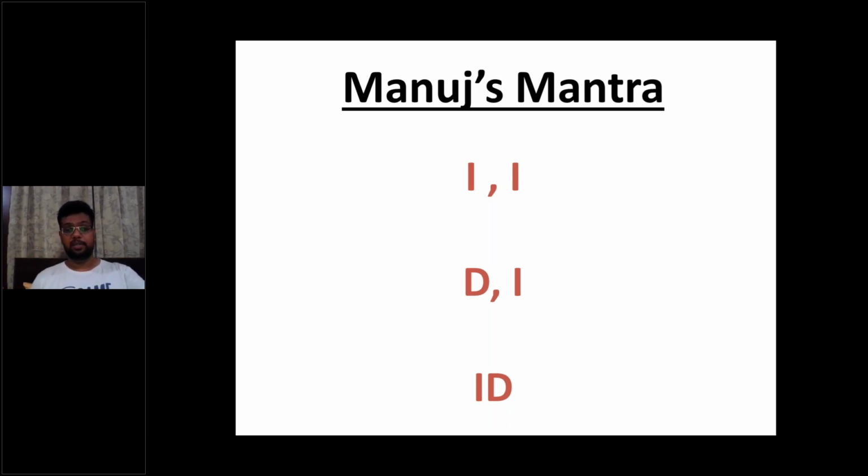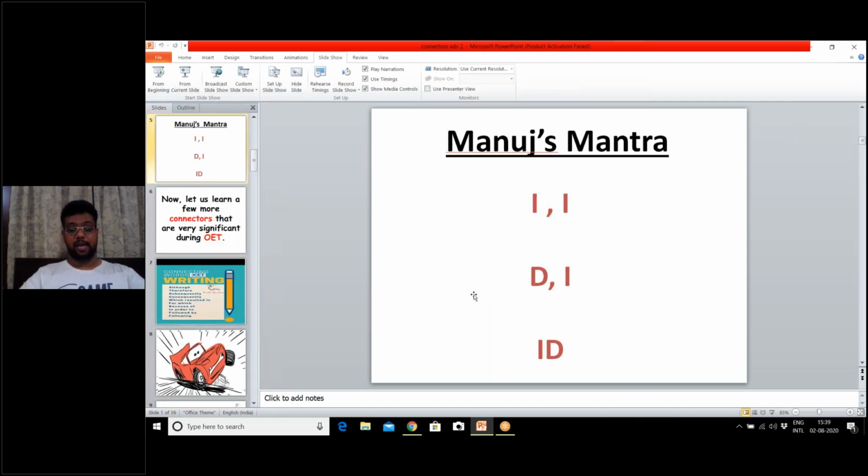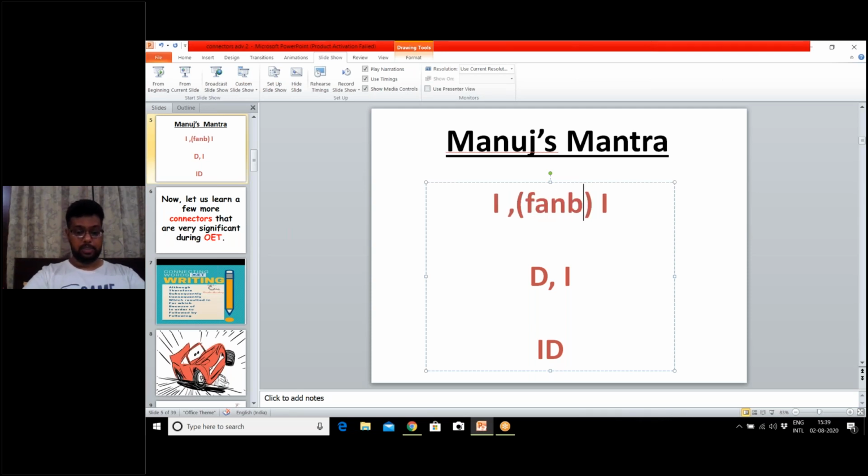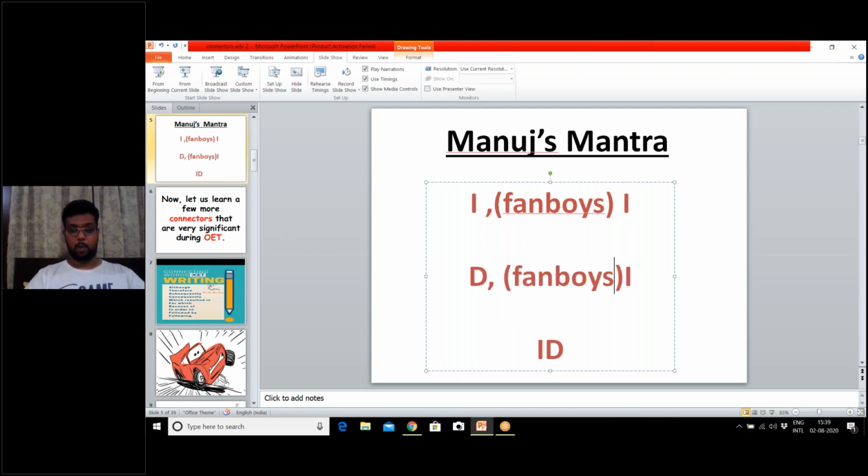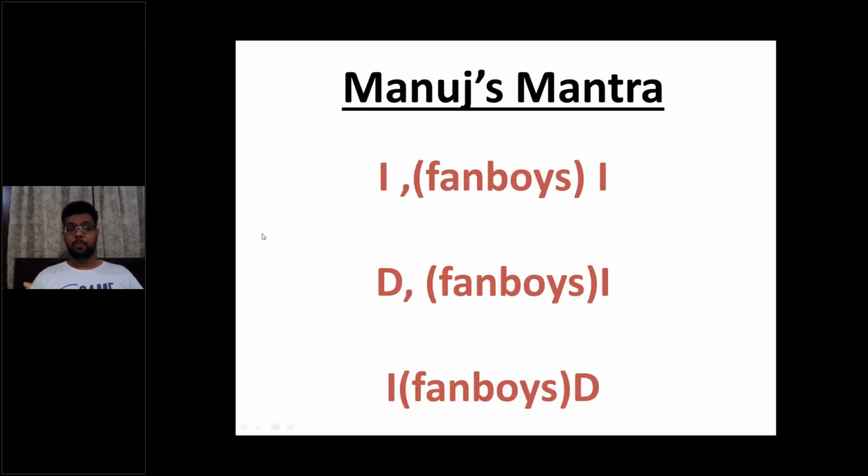It goes somewhat like this: if there is an independent clause and FANBOYS, put a comma. If there is a dependent clause and an independent clause, put a comma before FANBOYS. And if there is an independent clause and a dependent clause, and the FANBOYS is coming in between, there should be no comma over here. Again, I'm repeating: independent clause, and there is FANBOYS in between, place a comma.